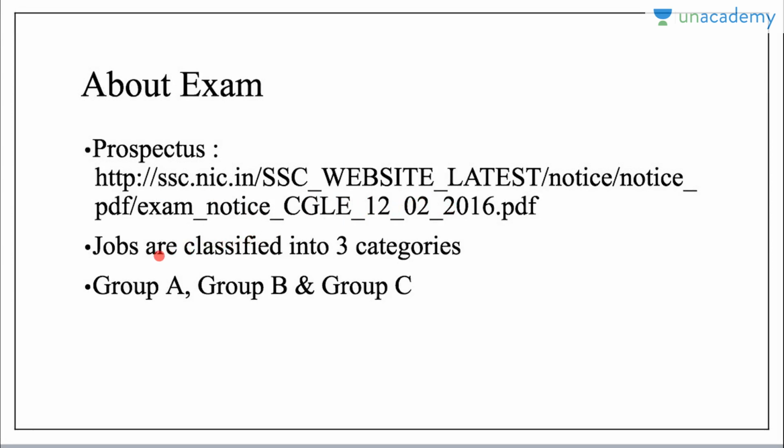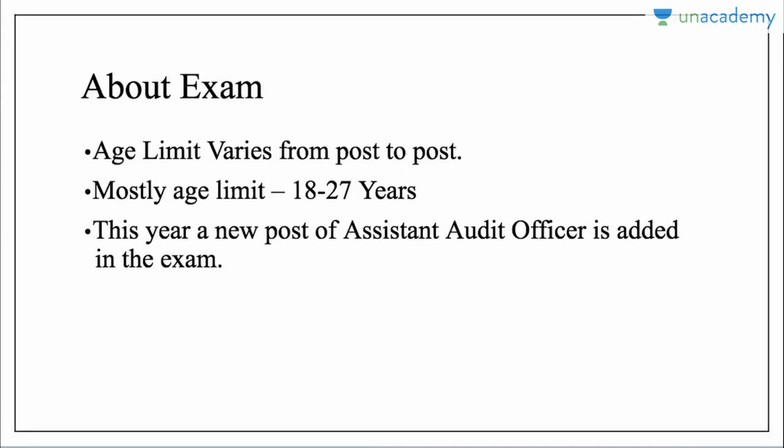So let us summarize whatever is given in this brochure. First of all, the jobs that you get in this exam are classified into three categories: first is Group A, then Group B, and Group C. To know more about Group A, Group B, Group C, the pay band, TA and DA, you can download this brochure and you will get to know everything clearly. Then the age limit varies from post to post.